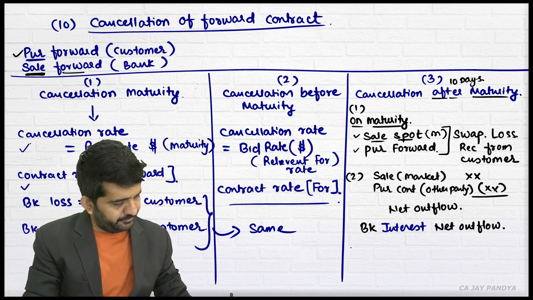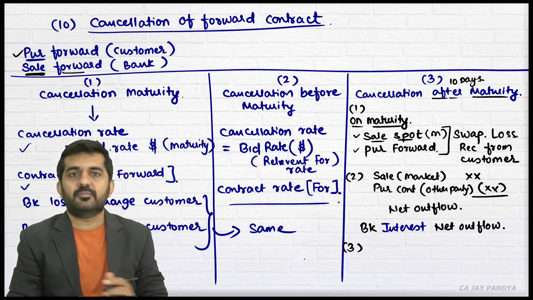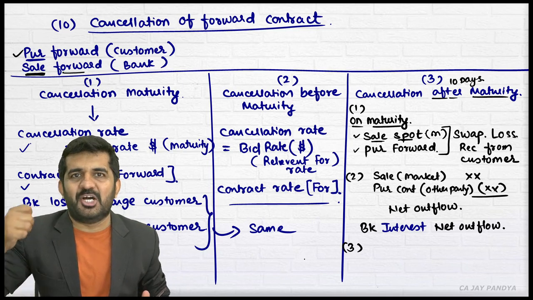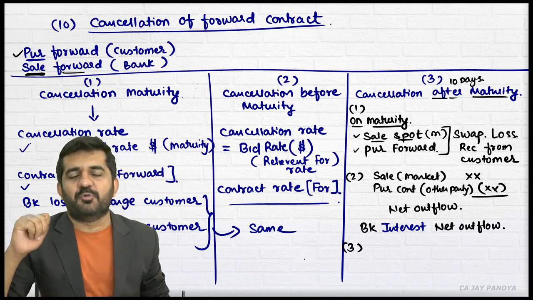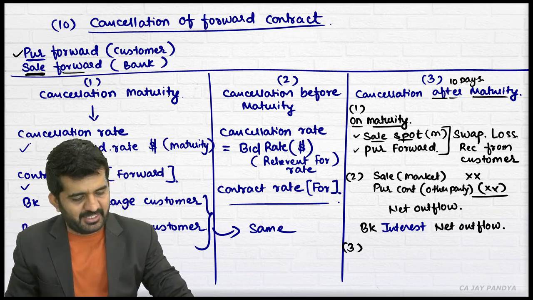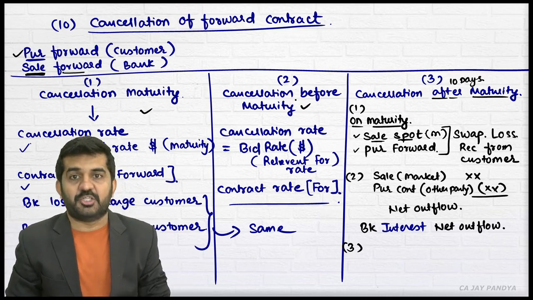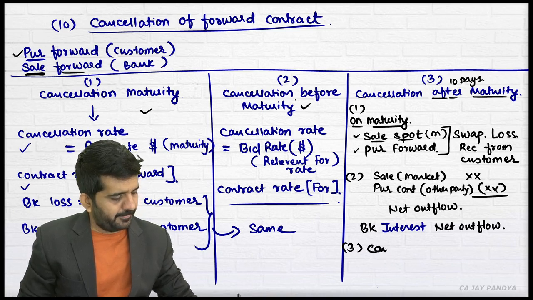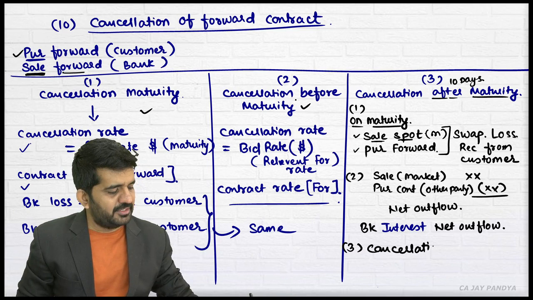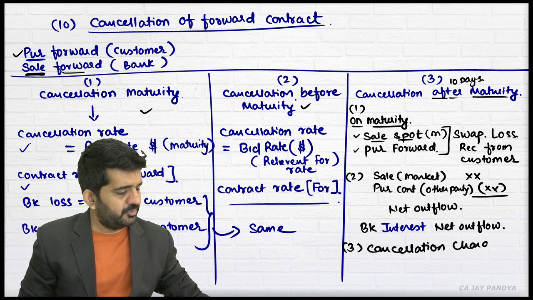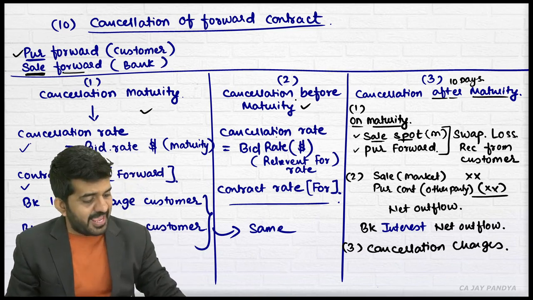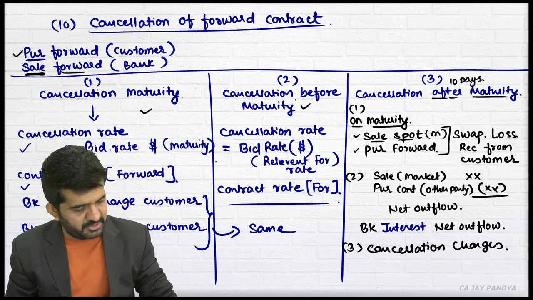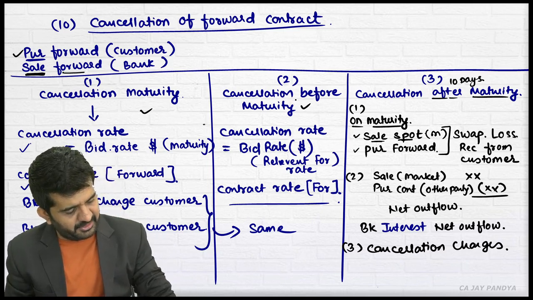Number 3. What will the bank charge more? The bank will charge one more thing, that is nothing but cancellation charges. In the same manner, exactly the same way.